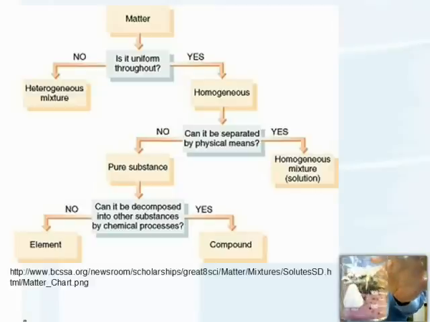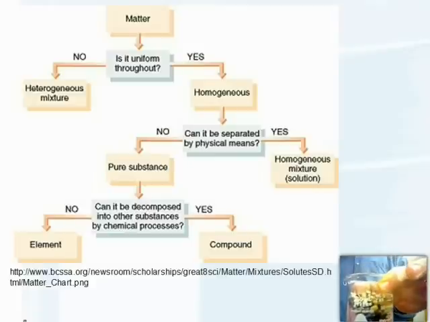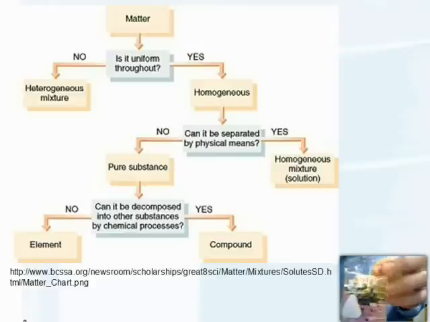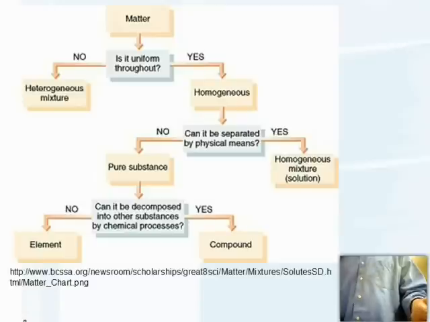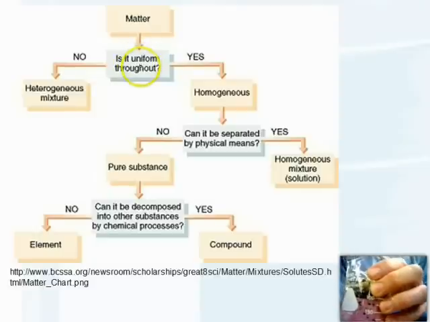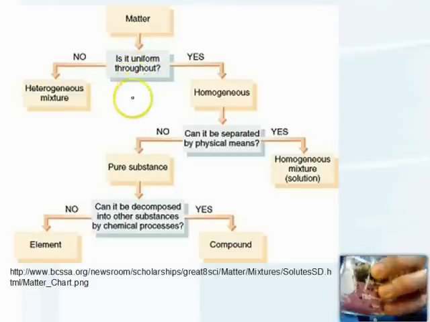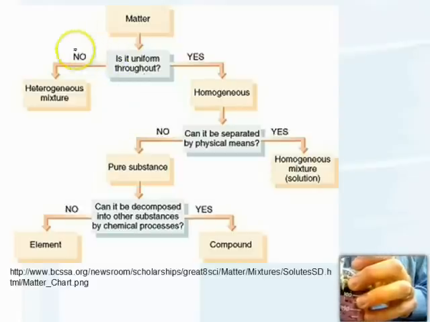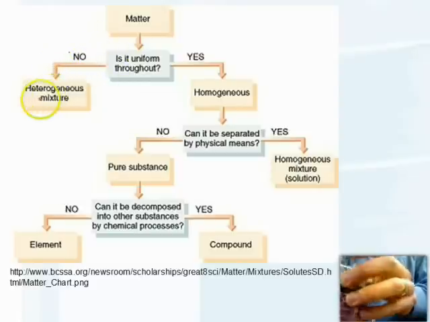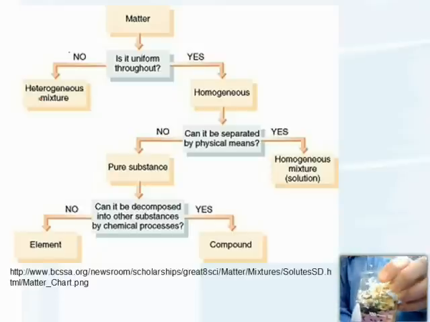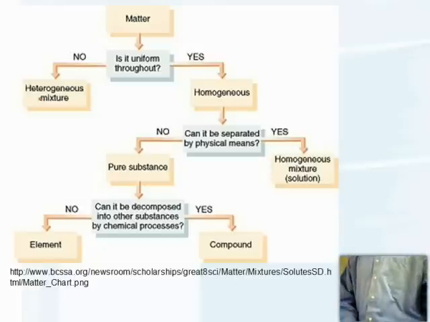So here we have something, and we start at the top, and we say, okay, well, this is matter, but what is it? We go down here, say, is it uniform throughout? Well, no, it's not. And so that means it's a heterogeneous mixture. It's not the same throughout. Hey, pretty fun.